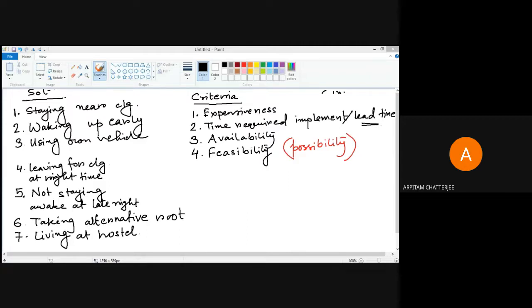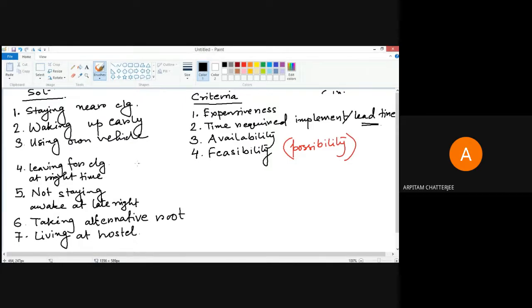Due to this out of the box thinking, we can think of many ways to solve a particular problem, but we have to consider the feasibility of implementing it. So this feasibility study is very important, and for any kind of problem you get, it is always better to include this particular parameter, feasibility.